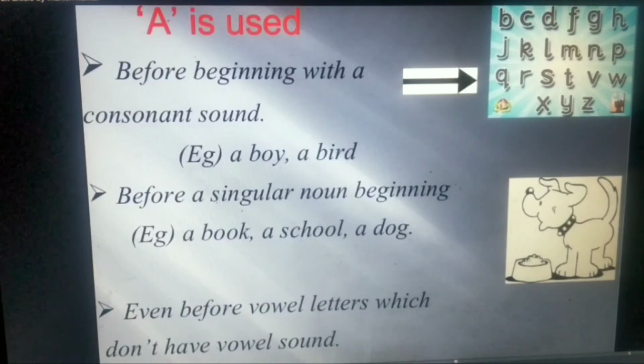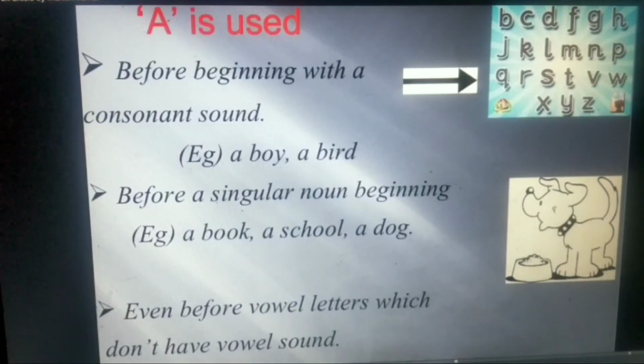So all the consonants are here before you. B, C, D, F, G, H, J, K, L, M, N, P, Q, R, S, T, V, W, X, Y, Z. Example, a boy, a bird.